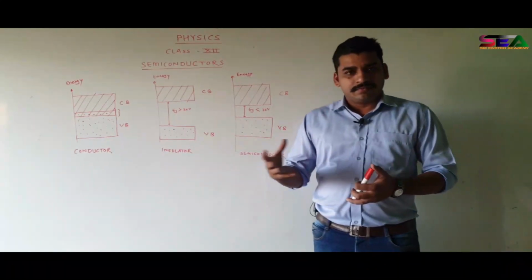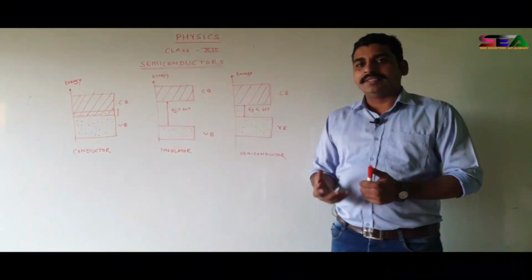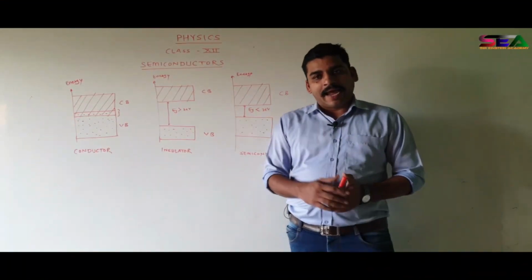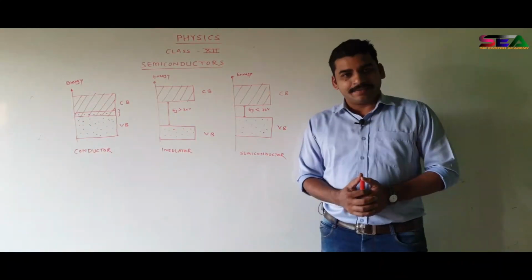Then the second type of material is insulator. Insulator, as the name implies, doesn't allow the electricity to pass through them. For example, wood, plastic, rubber, these are some examples of insulators. And now we are going to introduce a new type of material called semiconductors.